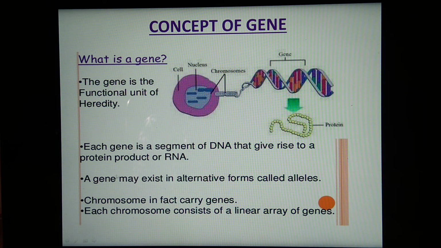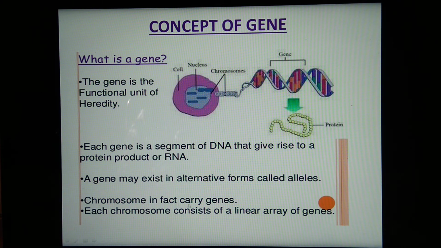Remember that they are present in pairs. Genes are always present in pairs, and sometimes they are present in alternative forms. For example, as I said, one of the characters is height, present in alternative forms like tall and dwarf.